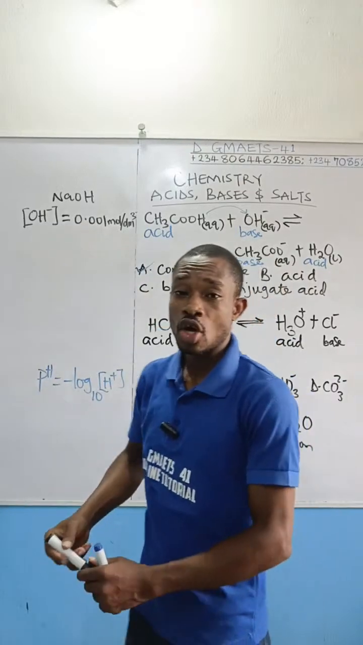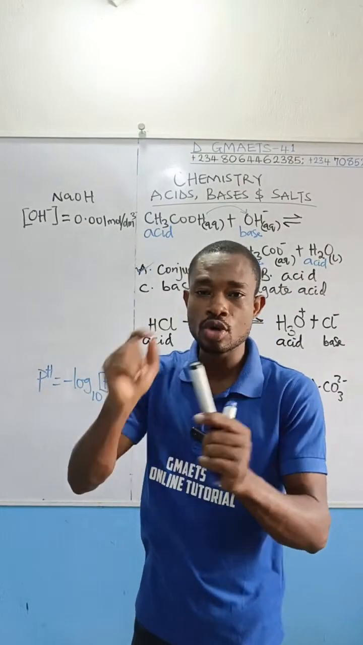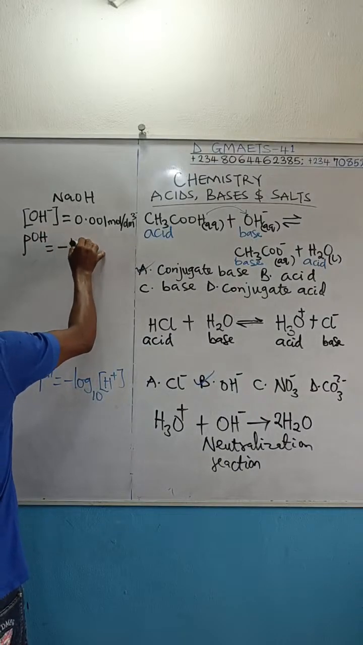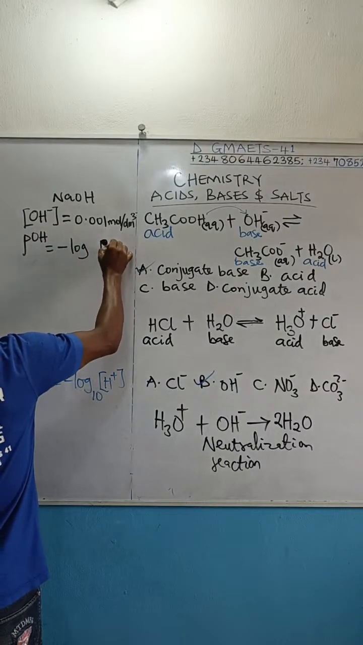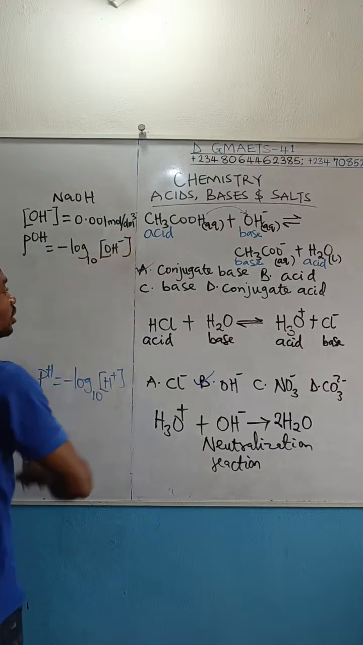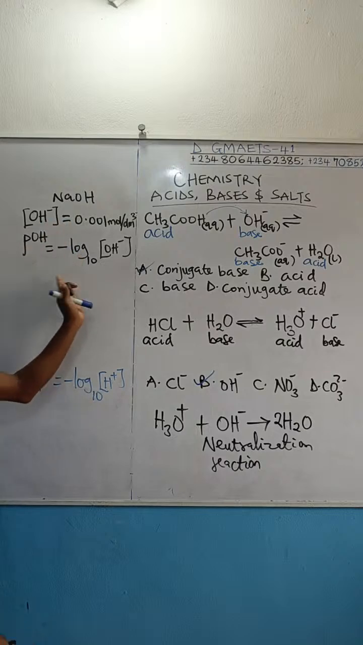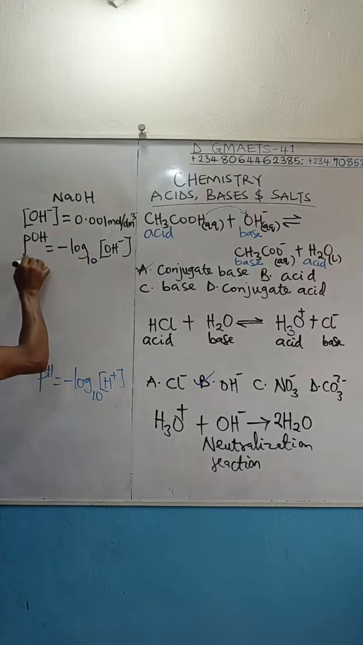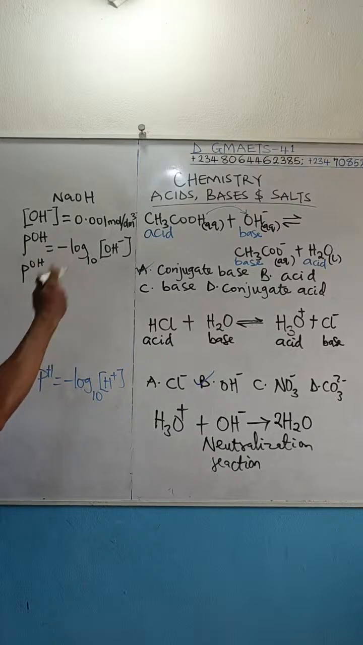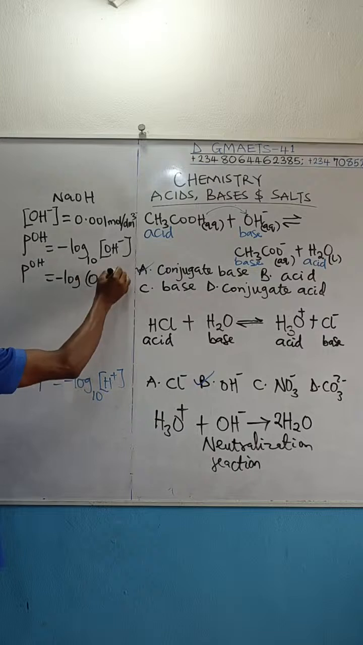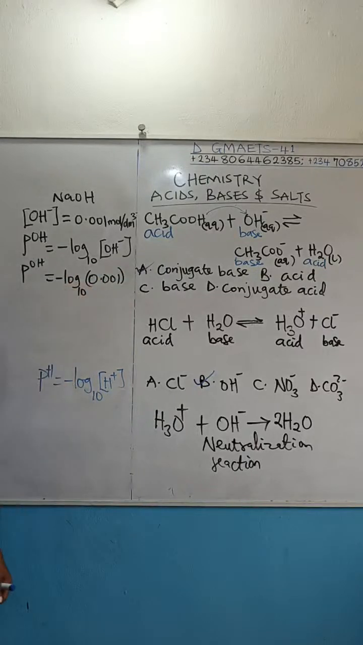Given this hydroxide ion concentration, we are going to calculate pOH. pOH has this formula: it is equal to negative logarithm of hydroxide ion concentration to base 10, just like we have pH in the case of an acid. In the case of a base, pOH has this formula. So I'm going to get my pOH, and then from pOH, I'll get the pH of this sodium hydroxide. So this is going to be negative logarithm of 0.001 to base 10.